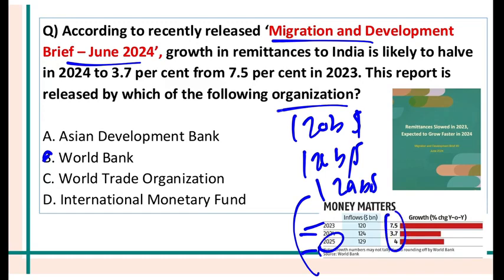However, the growth of remittance will decrease. We had a growth of 7.5% in the financial year 23, but we will have a growth of just 3.7% in 2024. Migration and Development Brief. So this is a report by the World Bank.